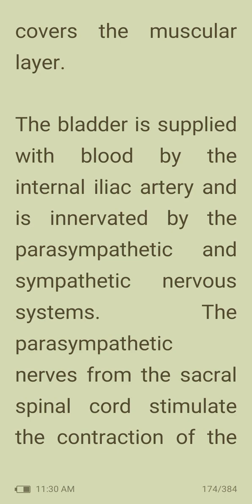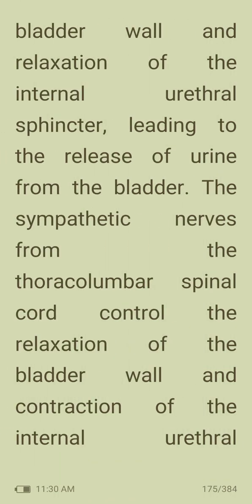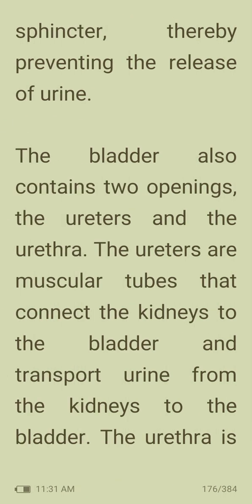The parasympathetic nerves from the sacral spinal cord stimulate the contraction of the bladder wall and relaxation of the internal urethral sphincter, leading to the release of urine from the bladder. The sympathetic nerves from the thoracolumbar spinal cord control the relaxation of the bladder wall and contraction of the internal urethral sphincter, thereby preventing the release of urine. The bladder also contains 2 openings, the ureters and the urethra.